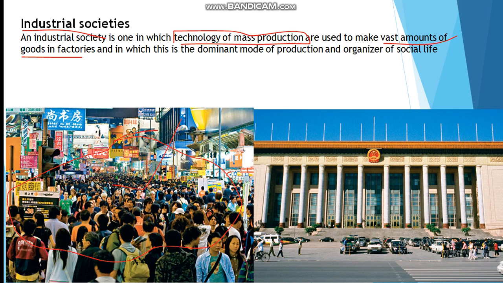This began trading, and the production and organization of social life, production and socialization in the industrial societies.